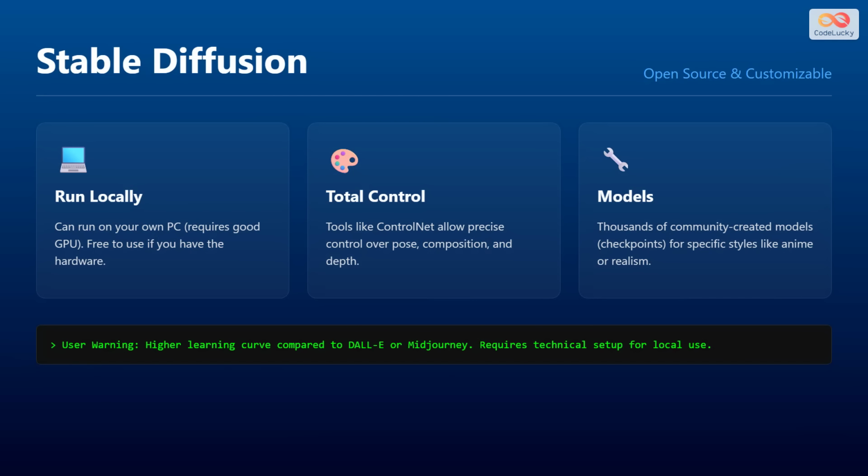Stable Diffusion is for the tinkerers and control freaks. It is open source, meaning you can run it on your own computer for free if you have a powerful graphics card. It offers unparalleled control with tools like ControlNet, allowing you to pose characters exactly how you want.